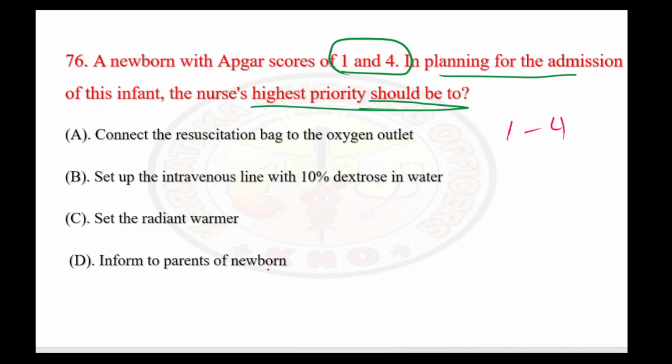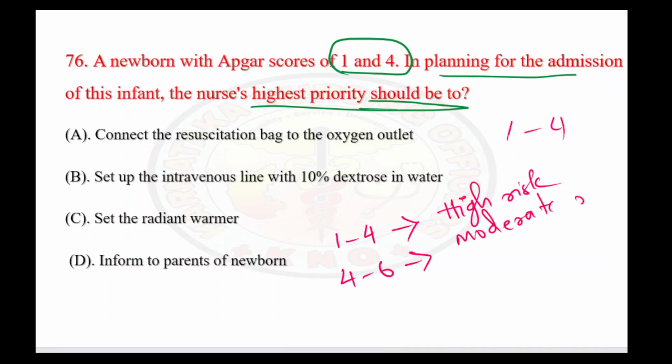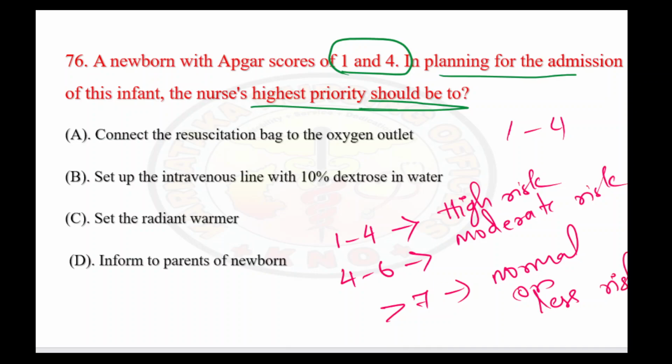What happens for 1 to 4 and all. 1 to 4 is high risk. 4 to 6, if you see, is moderate risk. Greater than 7 is like normal, or very less risk we are going to see.